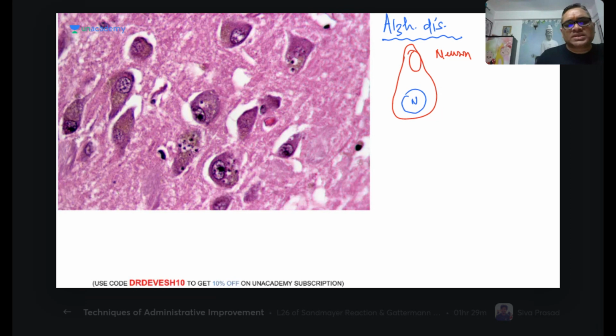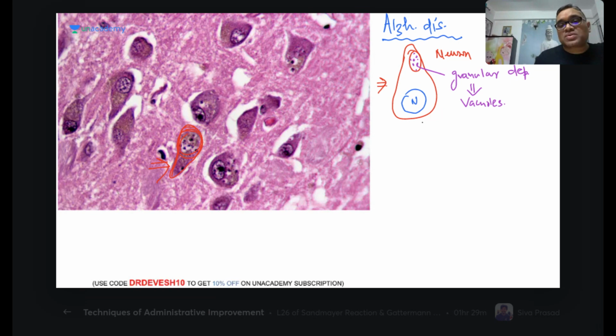What is happening here? You can see in this cytoplasm, I want to bring your attention to this neuron which I have drawn here. In this neuron, can you see there is a vacuole? In this vacuole, there are basophilic deposits, and these deposits are granular. So what is this called? Granulovacuolar degeneration, very good.